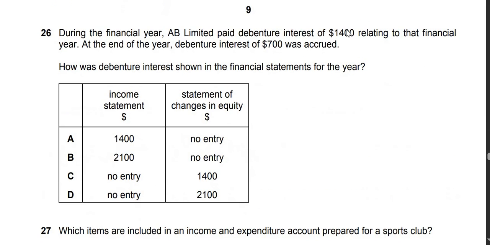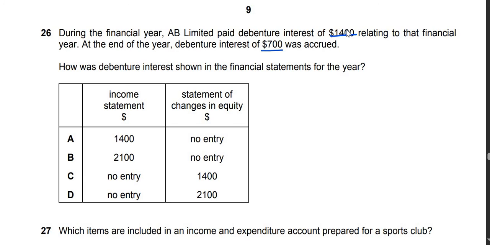Question 26 says that during the financial year, AB Limited paid debenture interest of 1,400 relating to the financial year. At the end of the year, debenture interest of 700 was accrued. How was debenture interest shown in the financial statement for the year?